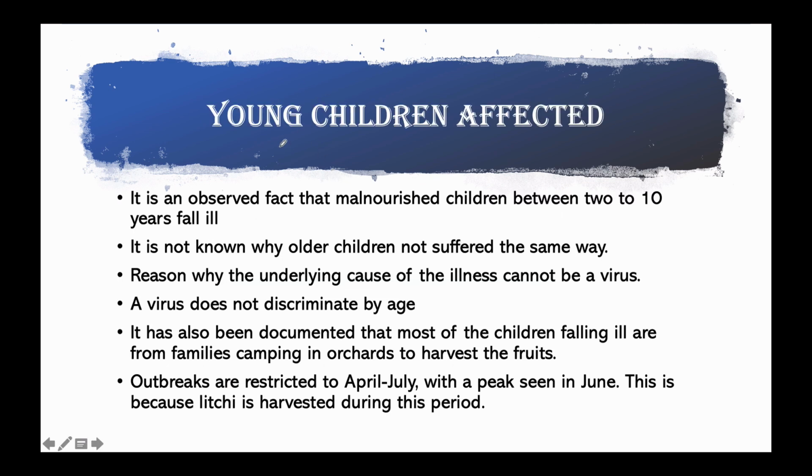Now, the question that arises here is why it has affected only young children in Bihar. See, there are a few observations. It has been observed that malnourished children between 2 to 10 years of age fall ill and die due to hypoglycemic encephalopathy. But it is still not clear why older children or adults do not suffer the same way. But this has helped us rule out a few things.